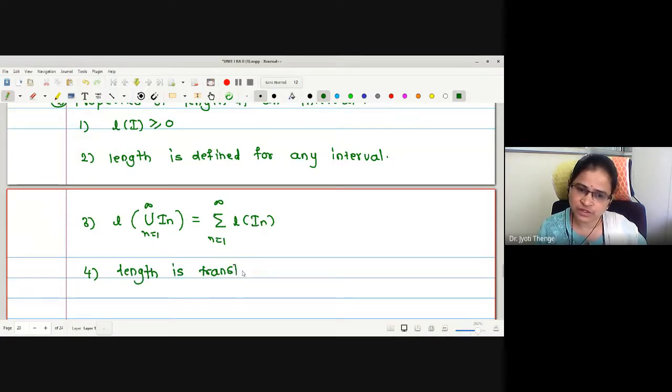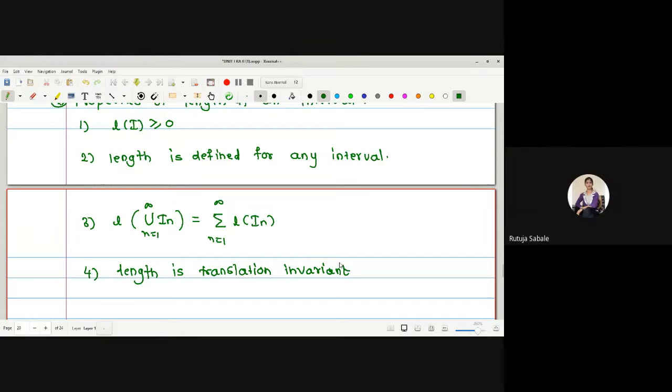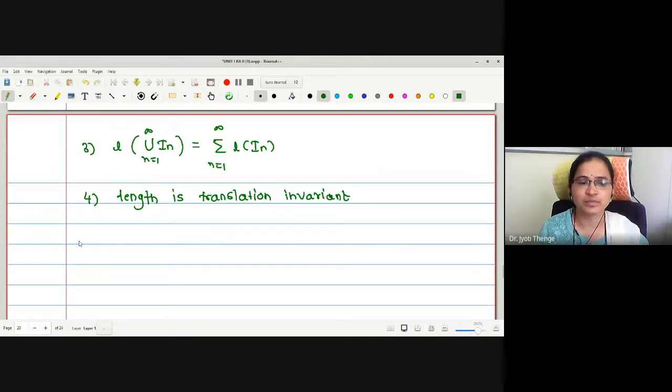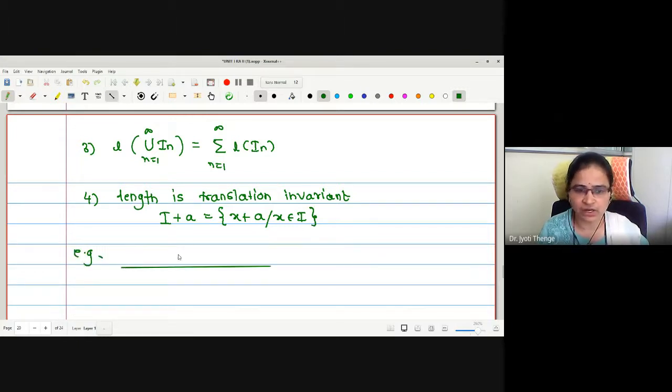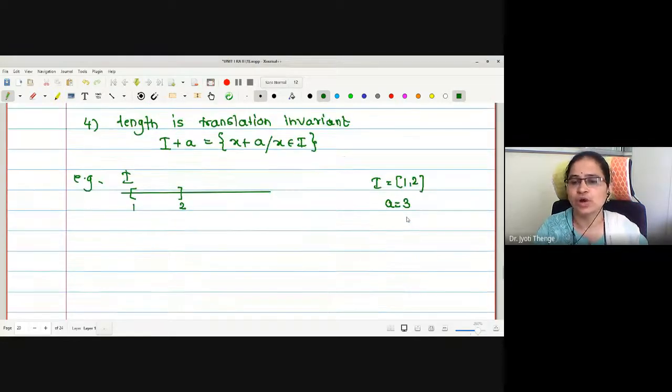What is the meaning of translation invariant? After translation also, the length remains the same. Suppose we have an interval I, and we add a fixed point, say A. How is this interval defined? It is x plus A for all x in I. Okay. For example, let me explain. If I take the closed interval 1 to 2, this is my I under consideration, and let us add a fixed scalar 3 to every element of this